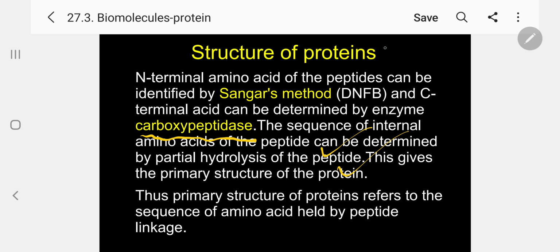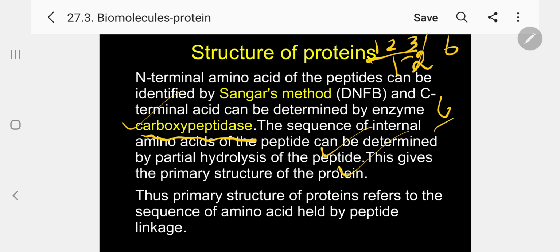A simple example: suppose we have 1, 2, 3. I told you there are 6 combinations. Out of the 6 combinations, which is correct? How to identify? Suppose we take 1, 2, 3, and treat with carboxypeptidase: the 3 will go out, leaving 1, 2.